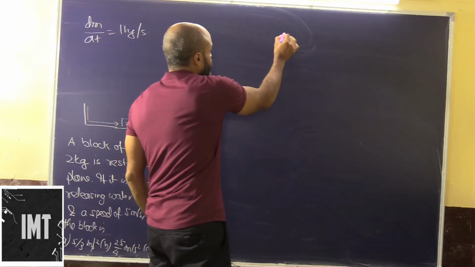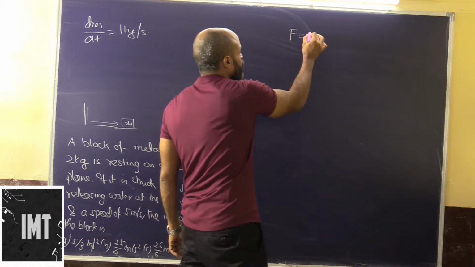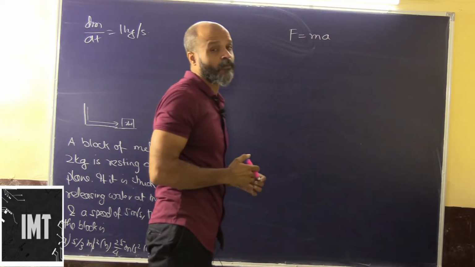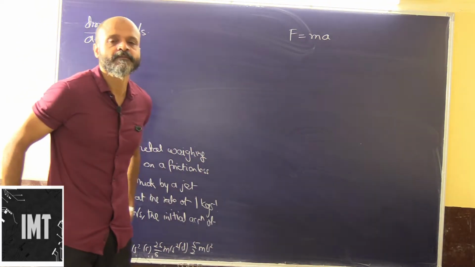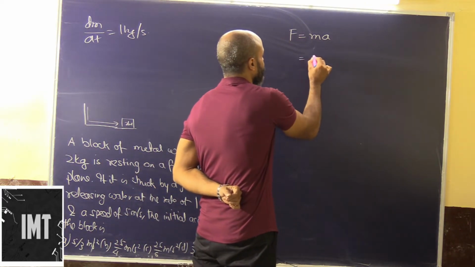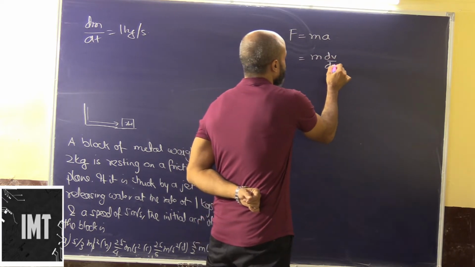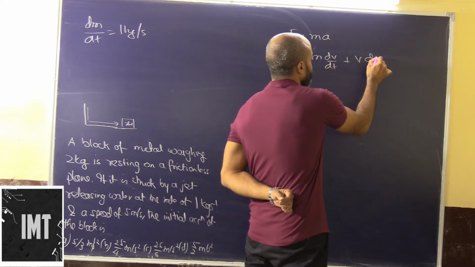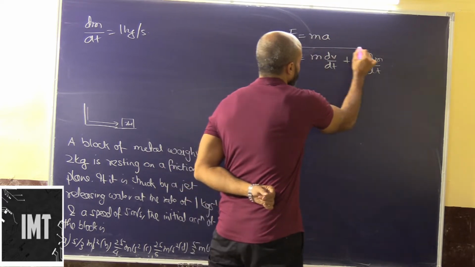Now we know that Newton's law of motion basically is what? It's a wrong conception that Newton's law of motion is ma. It's actually not ma. It's a very wrong conception that we have about Newton's laws of motion. Newton's laws of motion state that it is m dv by dt plus v dm by dt.